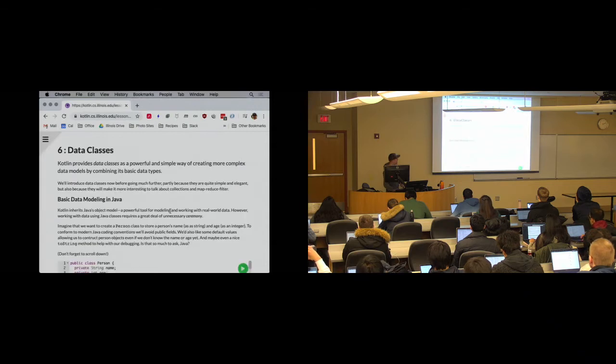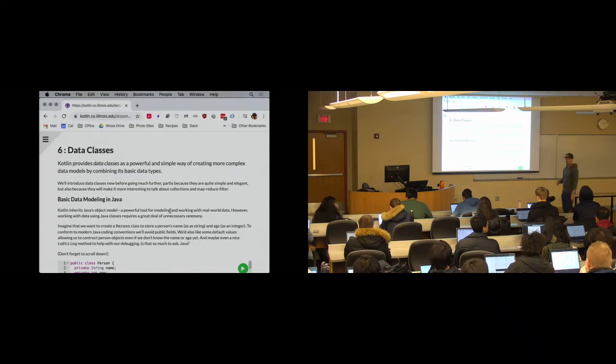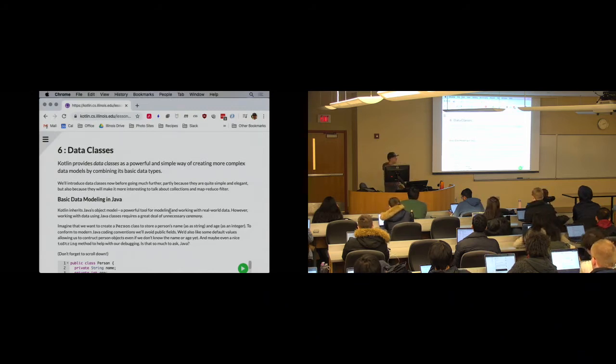Okay, so if you were here for the first class, one of the things that I really like, and wanted to introduce right away, because we're actually going to use this. It's difficult to go much farther and talk about some of Kotlin's nice support for things like collections and null checking without talking about objects and object references, right? In order to do that, we want to be able to start building and using some simple objects. And happily in Kotlin, this is really, really straightforward to do.